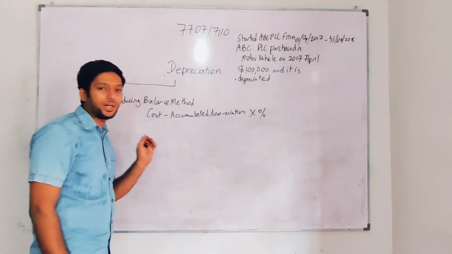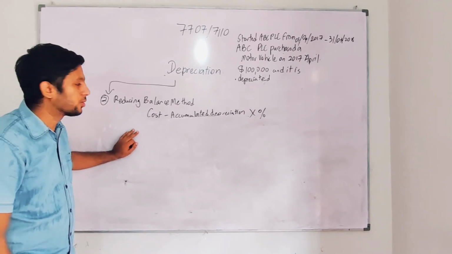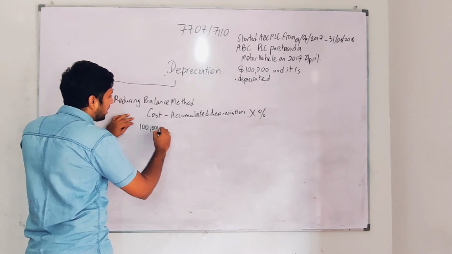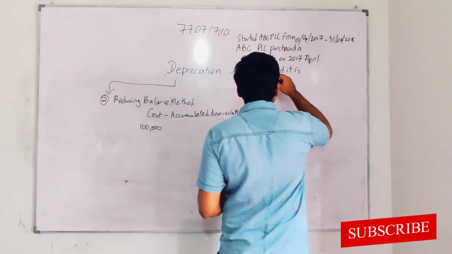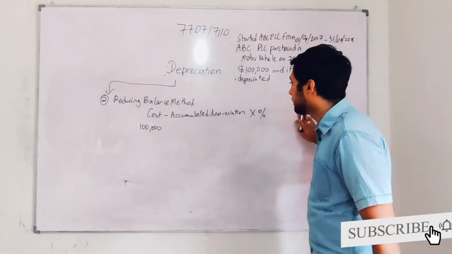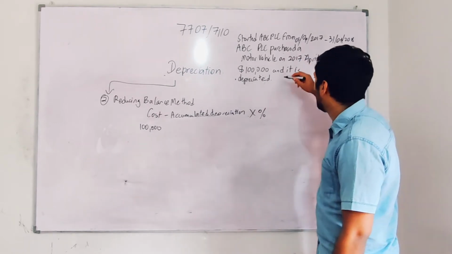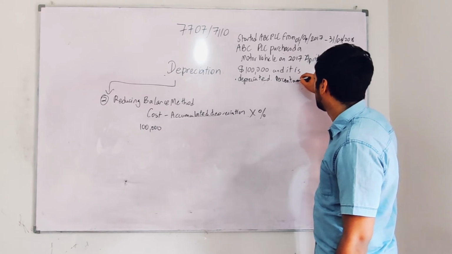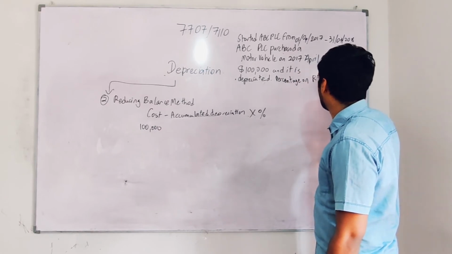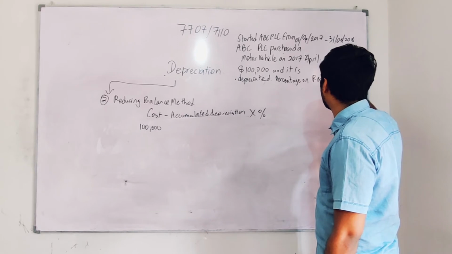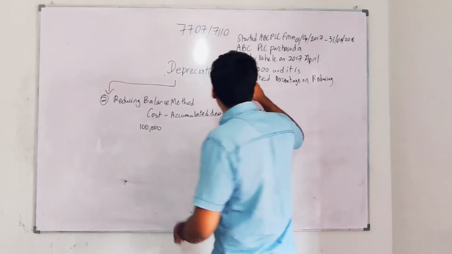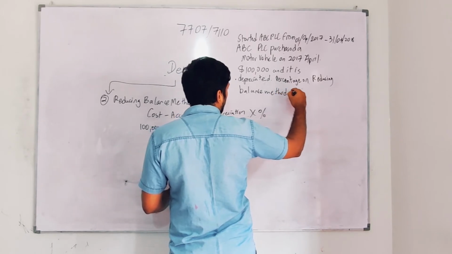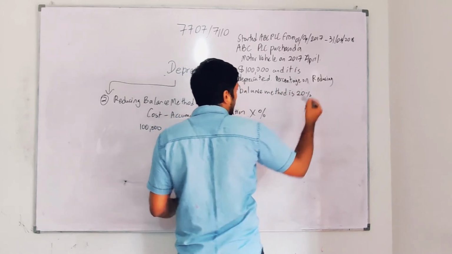Now let's move on. Cost minus accumulated depreciation, into the percentage. So cost is how much? Cost is 100,000. Okay, I'm going to take accumulated depreciation. I'm buying in 2020, so there is no accumulated depreciation. I'm going to say the percentage on the reducing balance method. Reducing balance method has another name. So the reducing balance method rate is 20%. Okay, I'm going to take 20%.